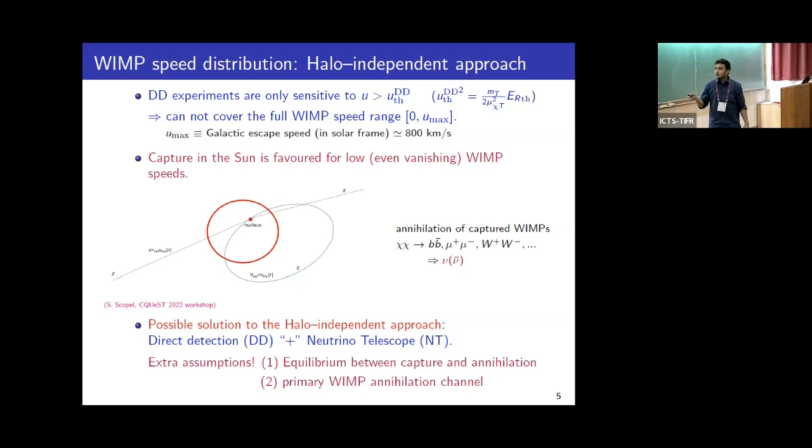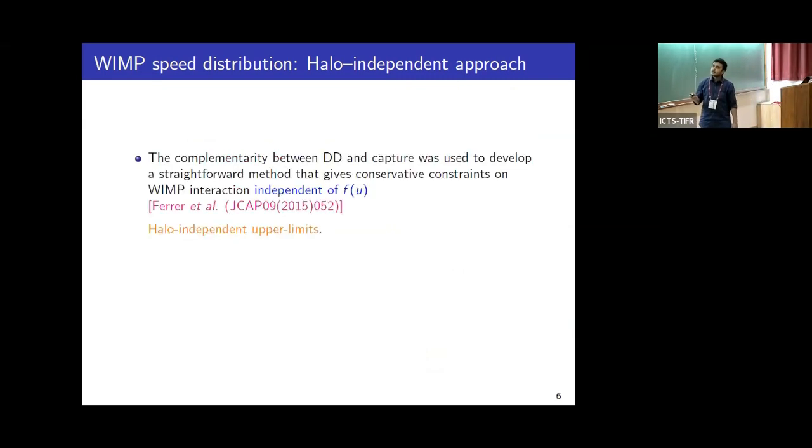However, inclusion of capture brings two additional assumptions. One is the assumption of equilibrium between capture and annihilation in the Sun, and another is the assumption on the WIMP annihilation channel. This complementarity between direct detection and capture was used by Ferrer et al. to develop a straightforward method that gives conservative constraints on the WIMP interactions independent of the WIMP speed distribution.